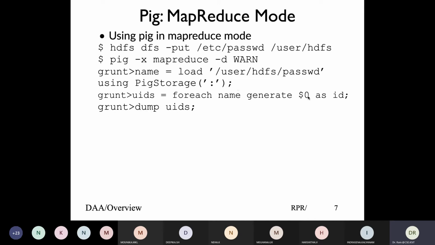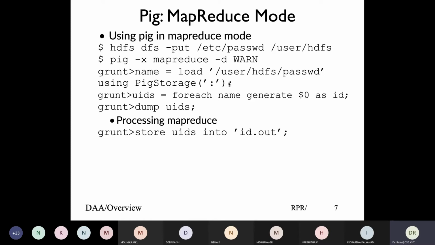If you want to give a different name to fields such as ID, you can do that, or $0 would be fine. Later we'll see that at load time itself, you can indicate what the fields are and what the field types are. But since we are running MapReduce, it will load from the HDFS file system, process from there, and then it will take a little more while to get to the result.